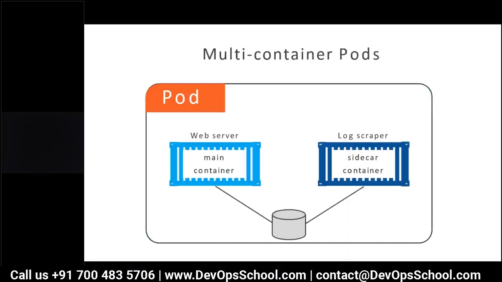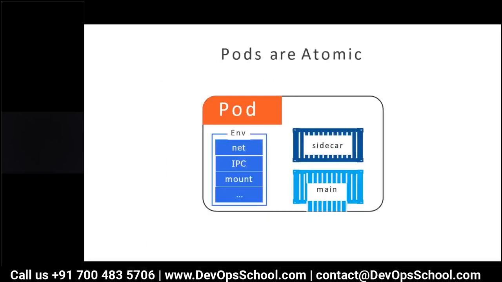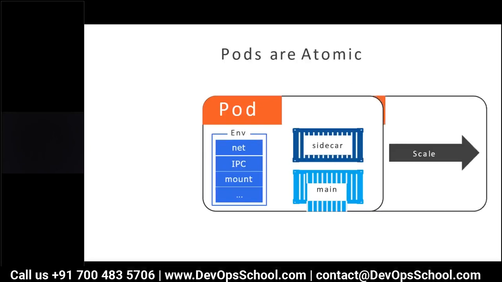Okay, the first container inside a pod we always call the main container. The second container inside a pod we always call the sidecar container. So if you look at this, pods are atomic, and pods get the network namespace and mount namespace, and inside a pod you have two containers, the sidecar and the main container. Pods can scale to multiple.